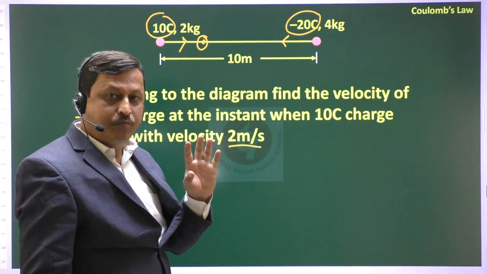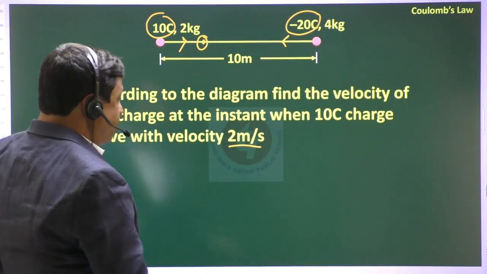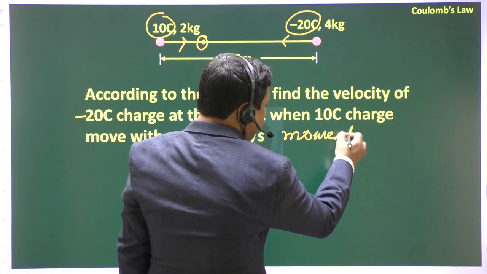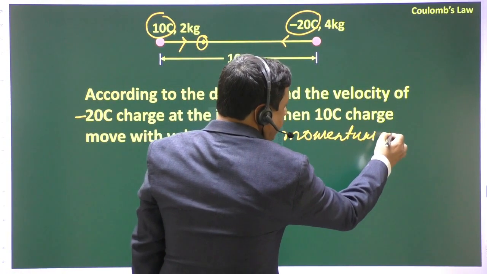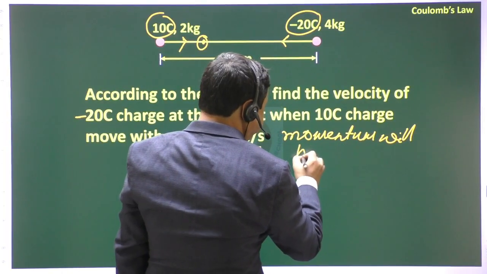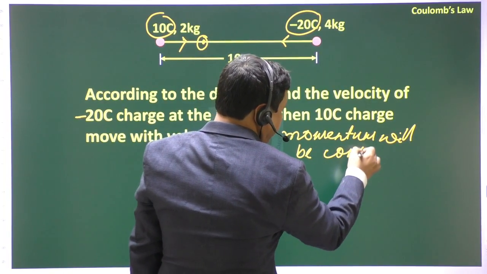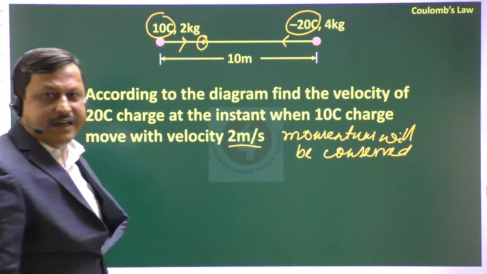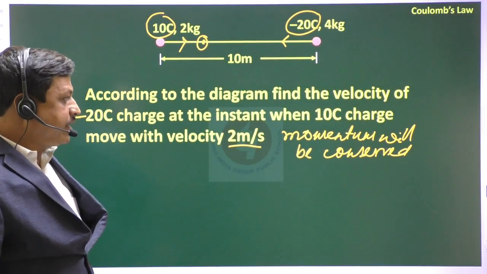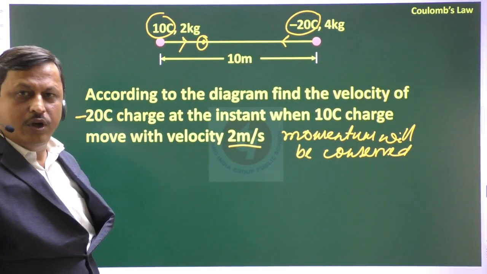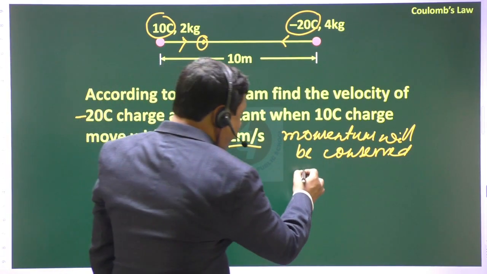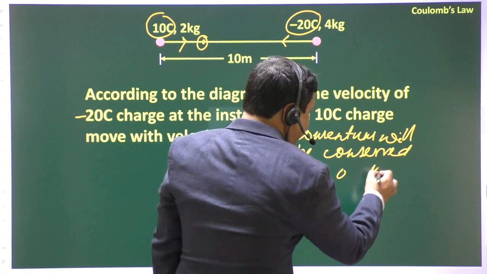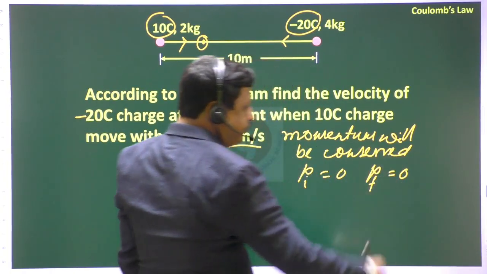You have to apply this theory: momentum will be conserved. Initially the charges are at rest, so the initial momentum will be zero. That means the final momentum should also be zero.